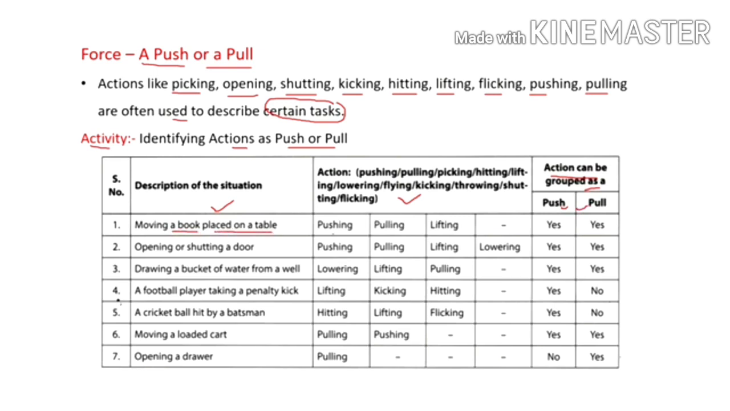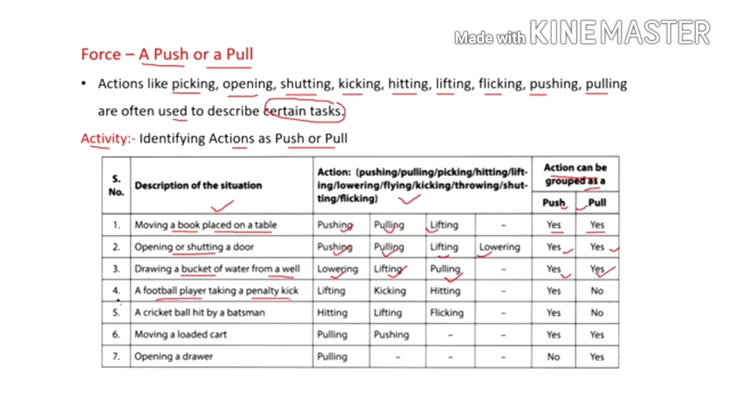The first situation is moving a book placed on a table. Yes, it is pushing, pulling as well as lifting. So it can be grouped as both push as well as pull. Then opening or shutting a door. It is again an activity considering pushing, pulling, lifting as well as lowering in it. And again it is both a push and pull. Then drawing a bucket of water from a well. It is lowering, lifting, pulling. And again both push and pull are here.